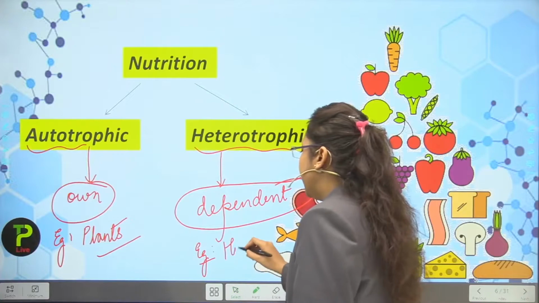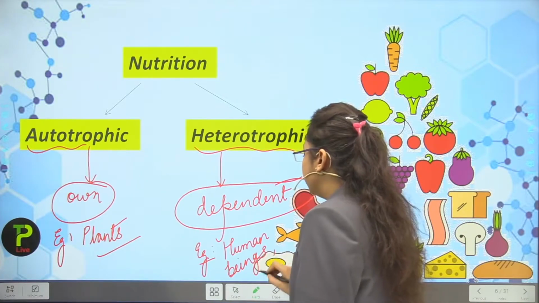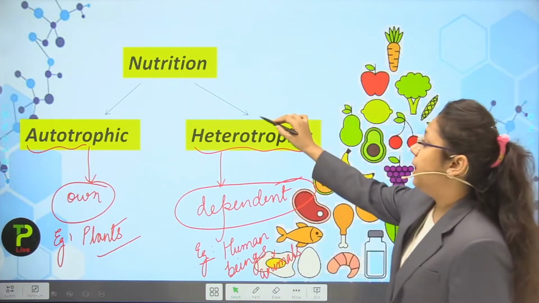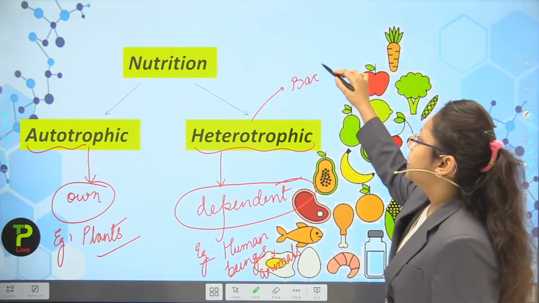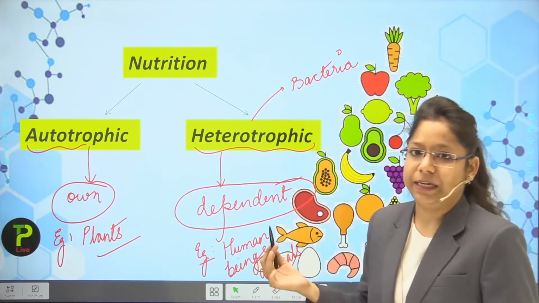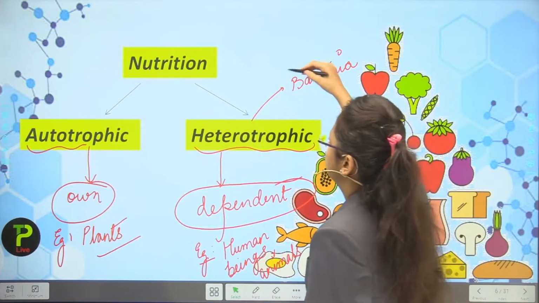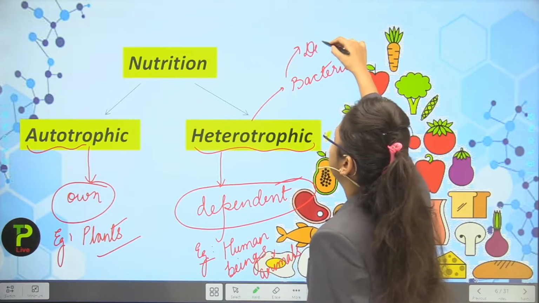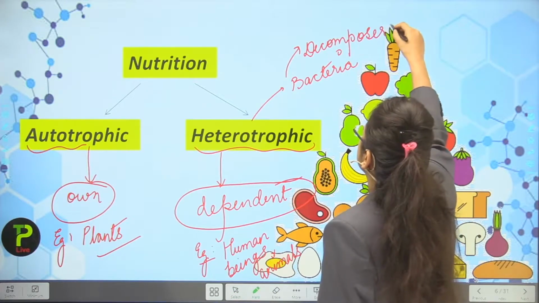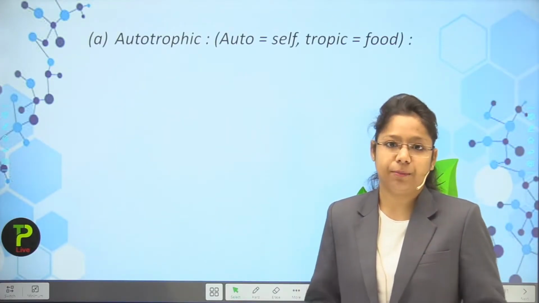Okay. So, I am writing here human beings, like us. And if we talk about animals, animals are also counted as heterotrophs, but I am also giving the example of bacteria. Now what are bacteria? You have read it very clearly in 9th class what a bacterium is. Now I am going to talk about the mode of nutrition of bacteria in this particular lecture. So if we talk about bacteria, there are decomposers which are present inside the soil for nutrition.